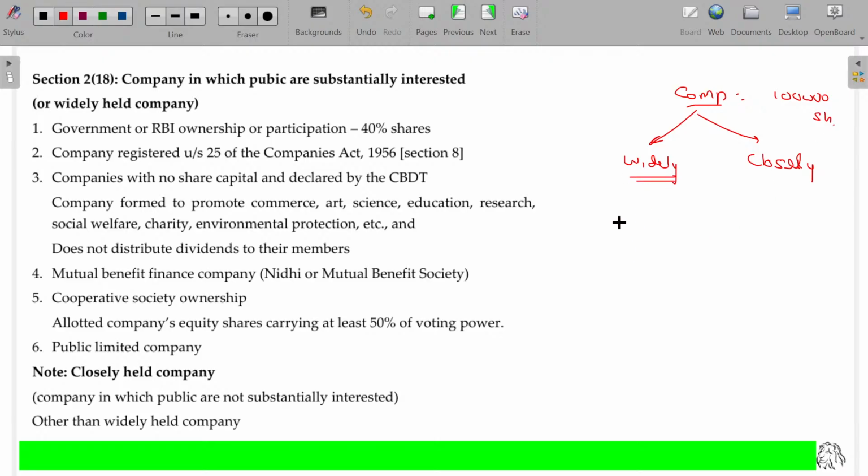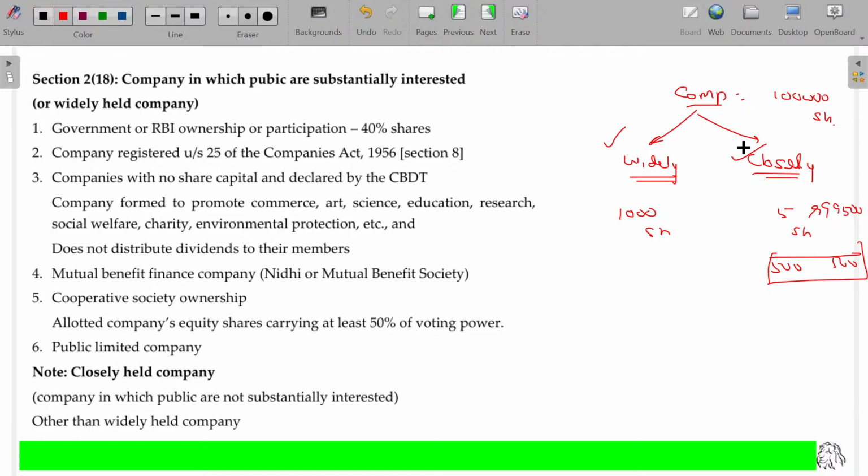Widely held company means this 1 lakh shares are held by around 1,000 shareholders. Closely held company means all the shares are held by only 5 shareholders, only a small family holding almost 99,500 shares, with another 500 shares held by another 500 individual shareholders. This will be called widely held. This will be called closely held.